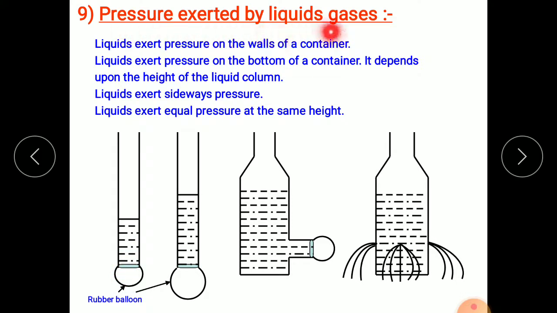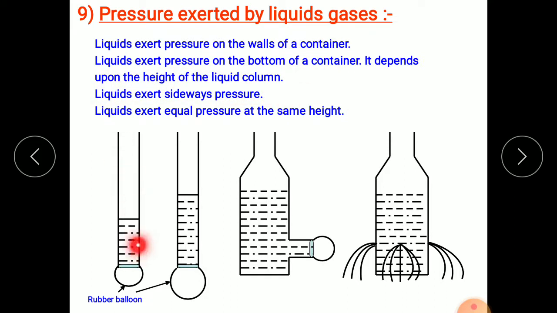Pressure exerted by liquids and gases. Liquids exert pressure on the walls of a container. Liquids exert pressure on the bottom of a container. It depends upon the height of the liquid column.